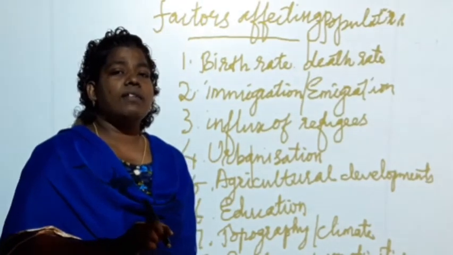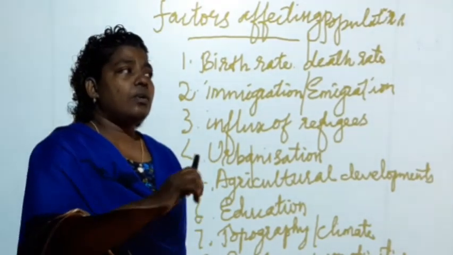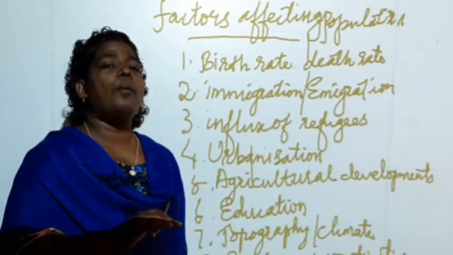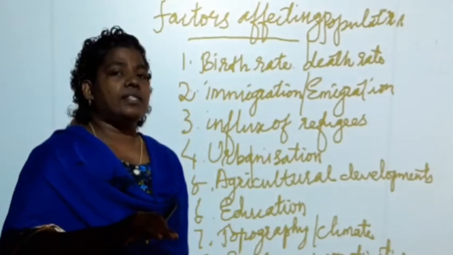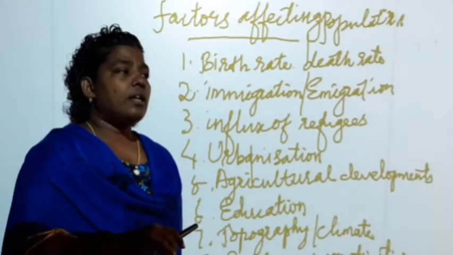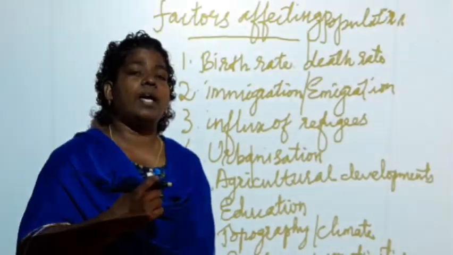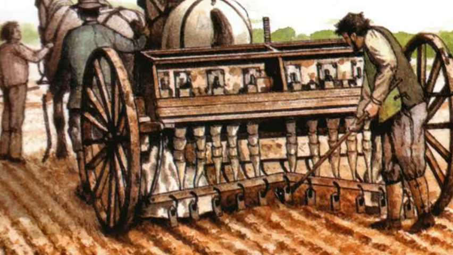Now when we check Europe, the 18th century is known for the industrial revolution in Europe. So in the 18th century, in Europe and North America, the population highly increased because of the industrial revolution. Now what is the impact of the industrial revolution? Why did the population increase in this region? Because the 18th century industrial revolution brought agricultural development, and in agriculture also people have seen a lot of developments.